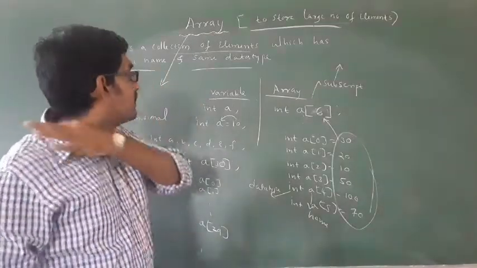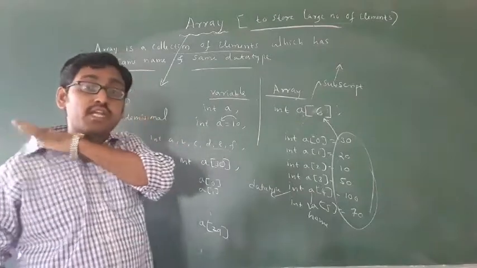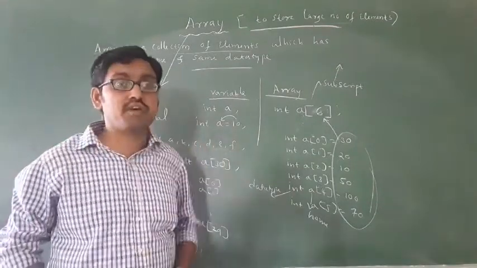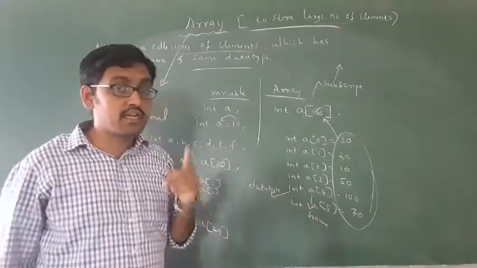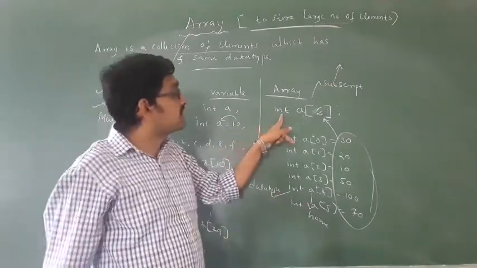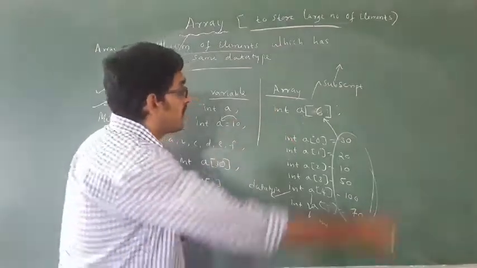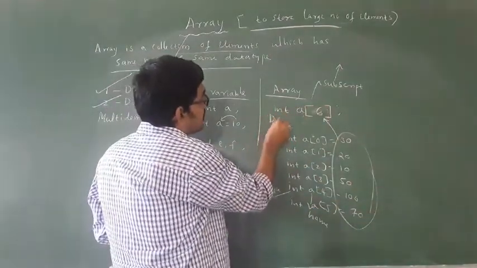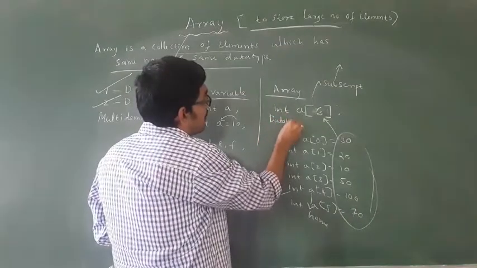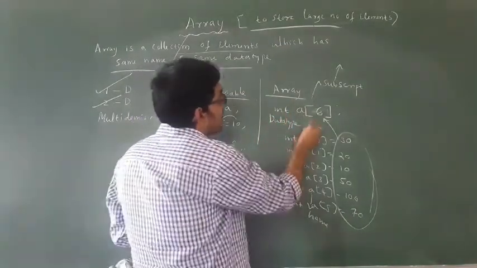Okay, now you have to remember what is an array, what is the use of an array. Then how to declare an array? See how to write the syntax of an array. Int means what? It is the data type. A means what? It is the array name.